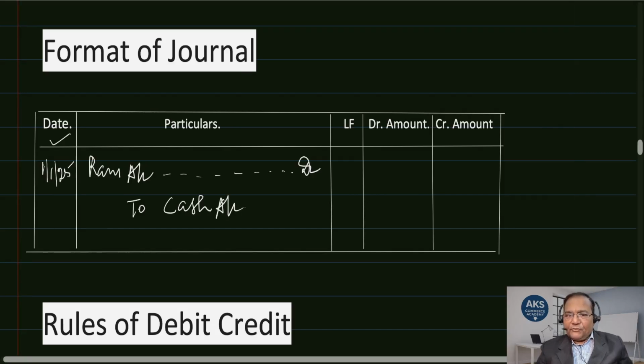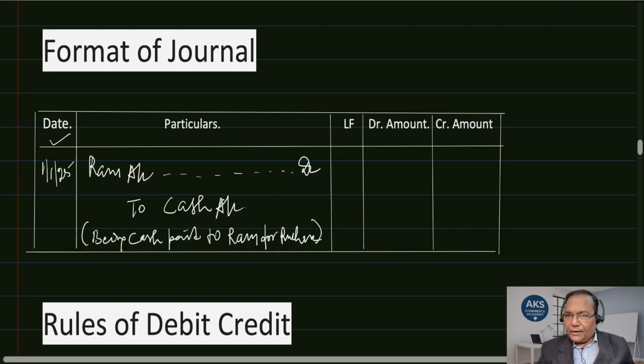Now ledger folio, and then there is narration given here that being cash paid to Ram for purchases done. So a brief narration is given. Ledger folio, which page of ledger this particular transaction is posted, is entered here. So Ram account is which page of ledger where this is posted there. So we will not be entering it here. It is just for reference.